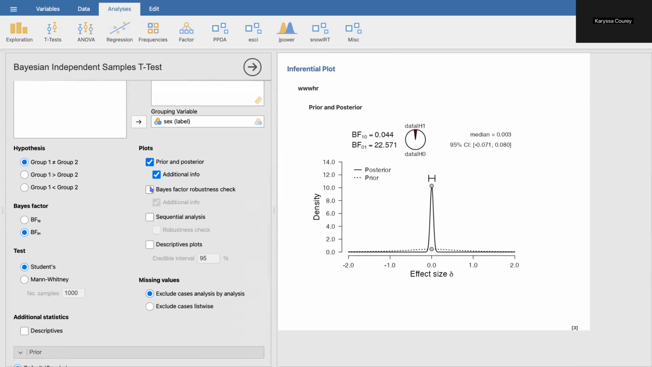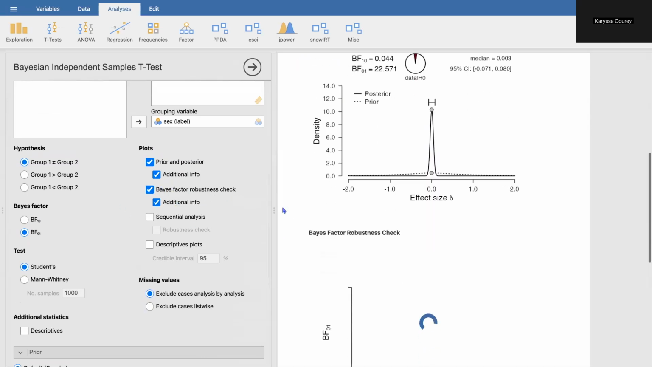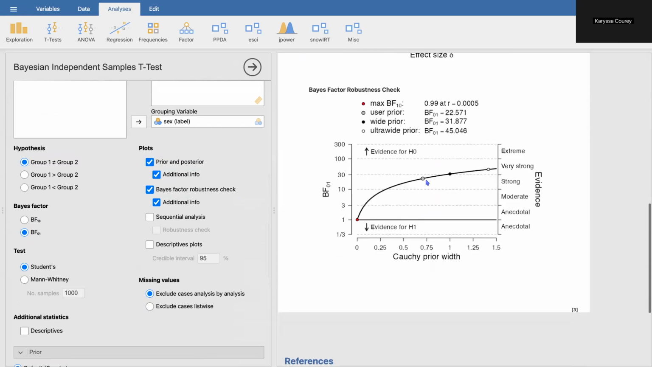Now, for more information, perhaps you're wondering, well, what would have happened if I had used other priors or different types of priors? You can look at a Bayes factor robustness check, which is essentially looking at different priors, and in this case, it's widening the prior to see how it impacts the Bayes factor. So as we widen our prior, we actually see increasing evidence in support of the null hypothesis.